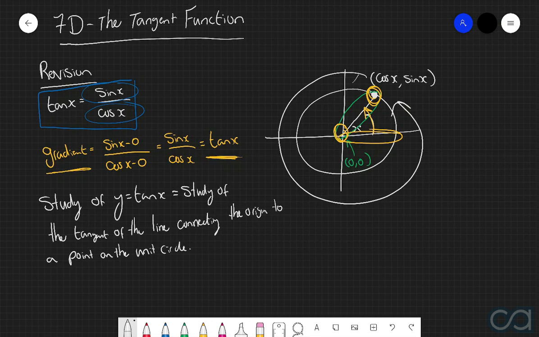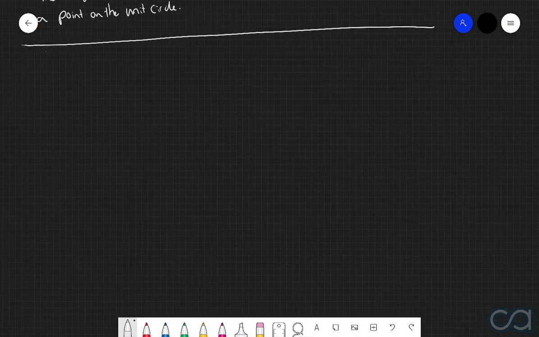So in other words, the study of the function y equals tan of x is essentially just the study of the tangent of the line connecting the origin to a point along the unit circle as we move around the unit circle. Now, in order to study what the graph of this particular function is going to look like, we're going to pick some key points along the unit circle and then find the gradient of the line connecting the origin to that particular point.